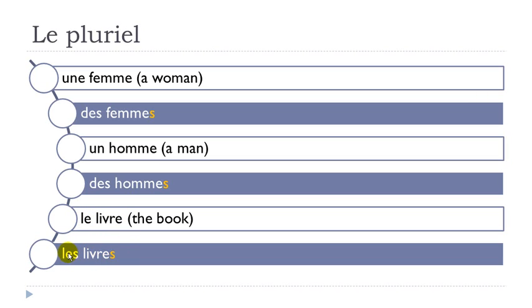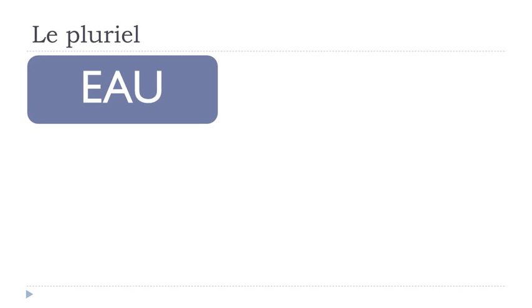Le livre, les livres. It's quite interesting in this example, because if you listen carefully, le livre, les livres, the only way to know whether it's singular or plural is to pronounce the article correctly, in that case, le, and here, les. So it's really this le and then les that will make the difference between the singular form and the plural form.